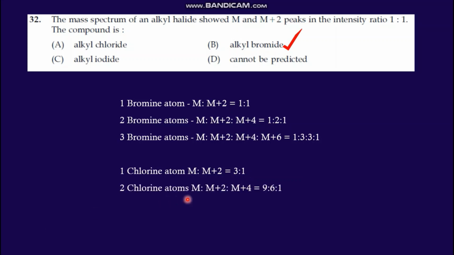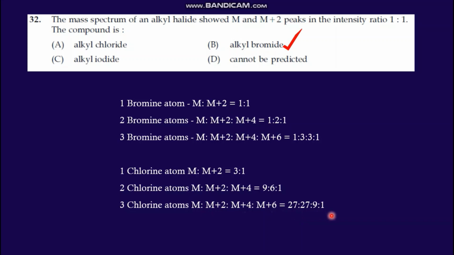If 2 chlorine atoms are present, then there will be 3 peaks, M, M plus 2, M plus 4, and the ratio will be 9:6:1. This question we did in our first video. Please check that. If there are 3 chlorine atoms, there will be 4 peaks, M, M plus 2, M plus 4, M plus 6, and the ratio will be 27:27:9:1.